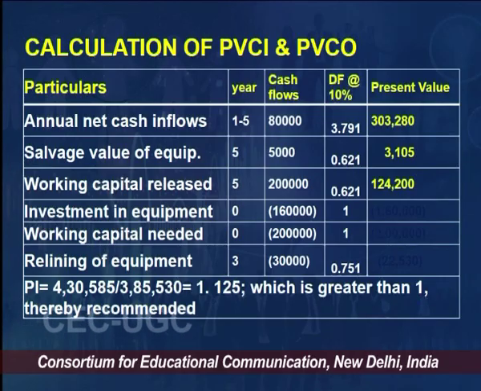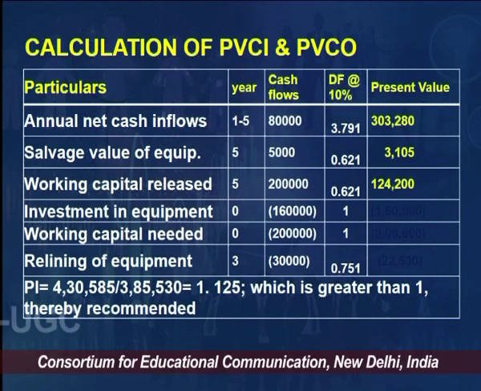And if you sum up the first 3 which are in yellow, which are cash inflows, the last column present value, right, first, second and third row the values are there. If you sum them up together, it is coming out to 4,30,585, which is written at the bottom last row, right.